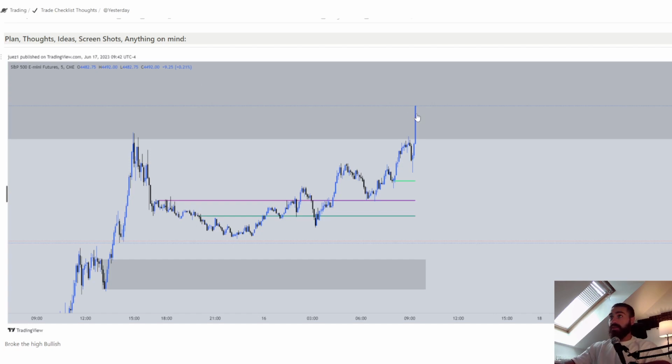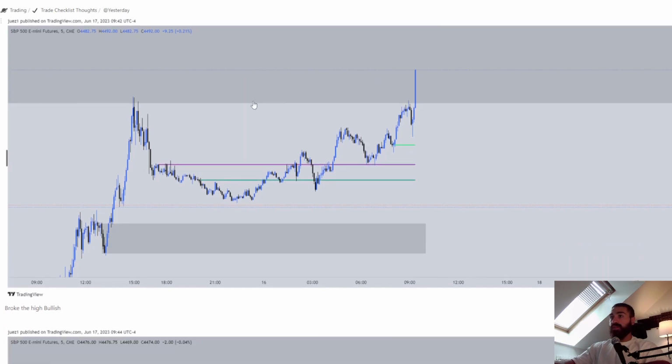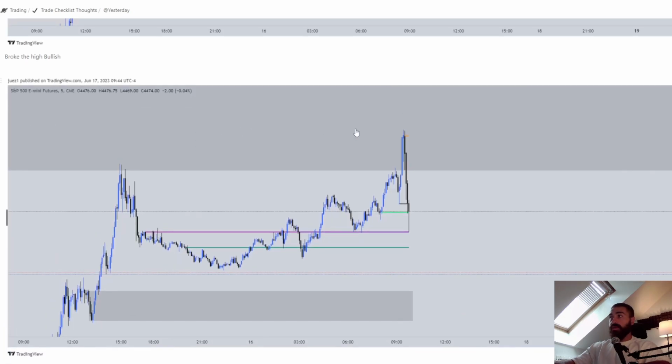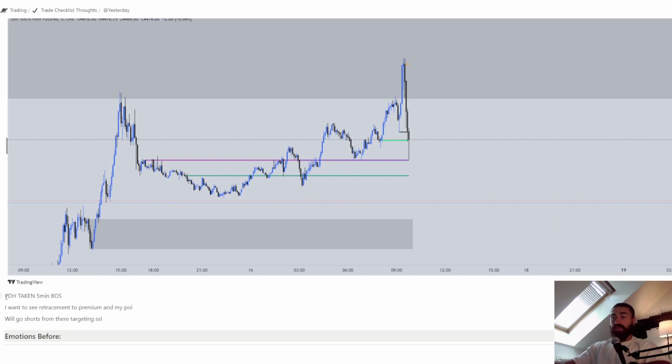And as you can see here, the price broke structure. And I was bullish because we just broke structure. I was waiting for retracement to discount. Broke the high, bullish. Then the market actually retraces and gives us a 5 minutes break of structure. And this was the previous day's high, and as you can see, this is what I put here: previous day's high taken, and I want to see a retracement. Okay, at 5 minutes broke structure, and I want to see a retracement to premium, to an area of interest, and I'm going to take the trade from there. We'll go short, targeting sell side liquidity. This is how I plan my trade.